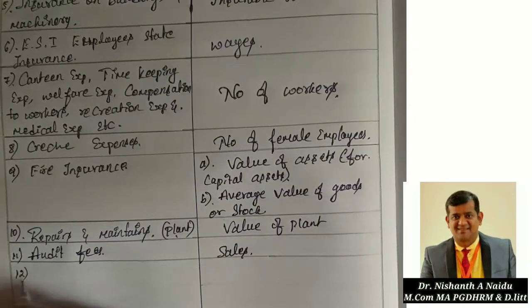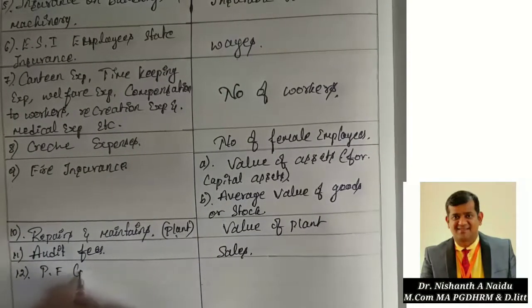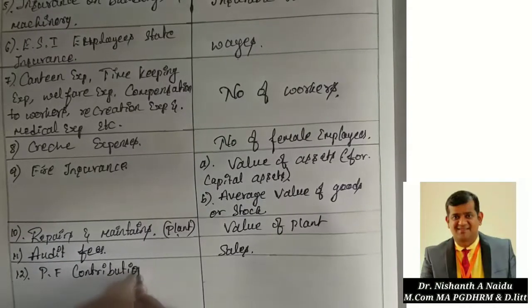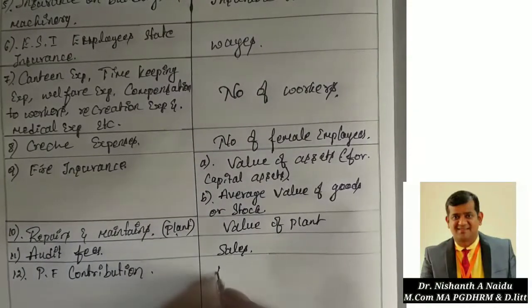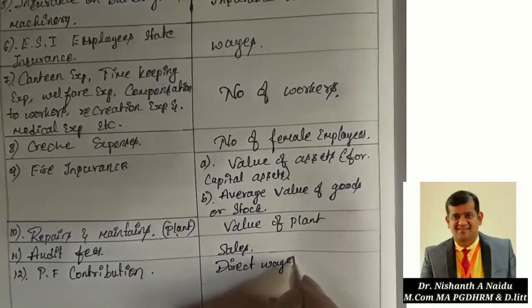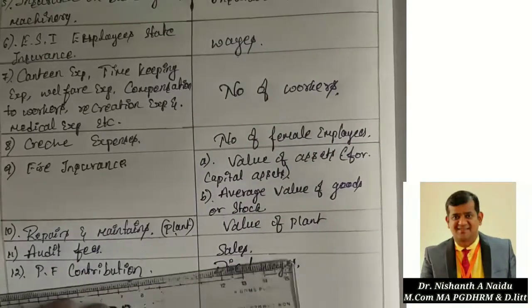Next is point 12, provident fund contribution, PF contribution, that is on direct wages.